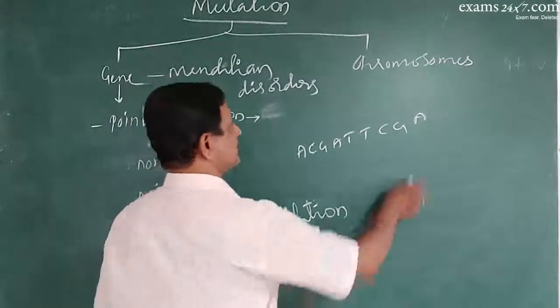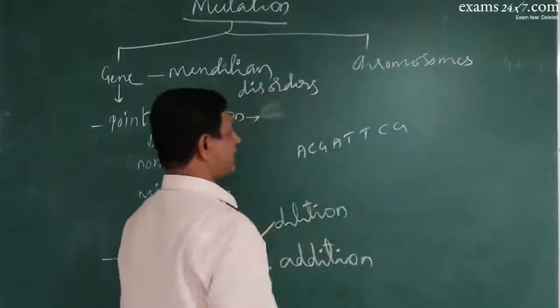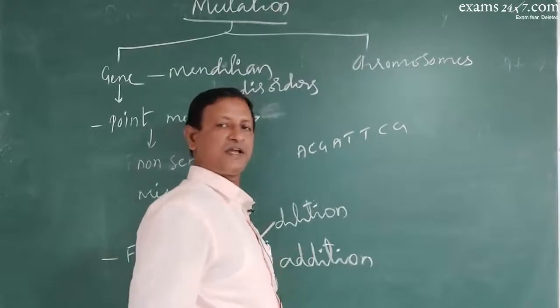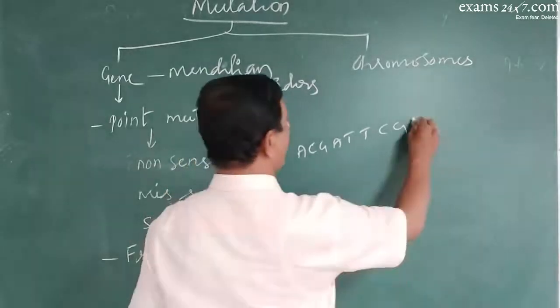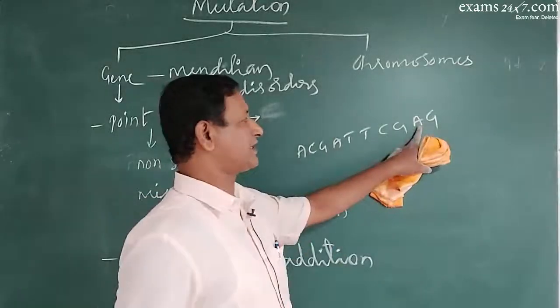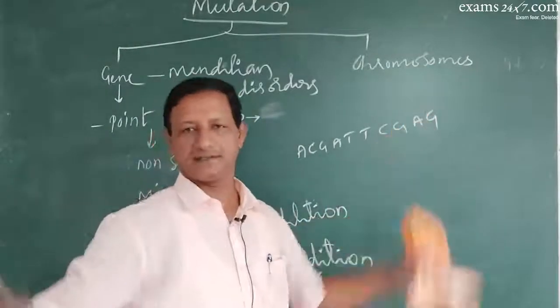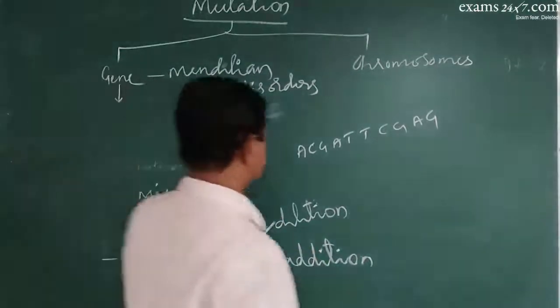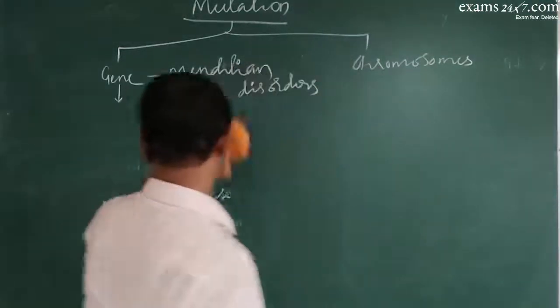A base may be deleted. Earlier 9 were there, now only 8 are there. So deletion, the frame shift got compressed. Or it may be added with one more base. Earlier 9 were there, now it becomes 10, now it is extended. That is called frame shift mutation. It brings in so many diseases like Tay-Sachs disease.